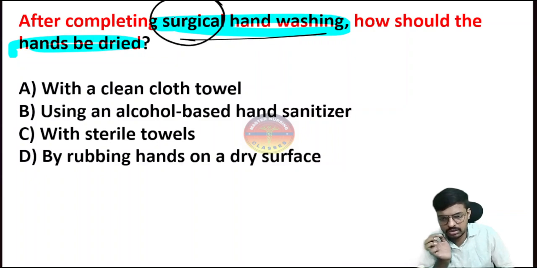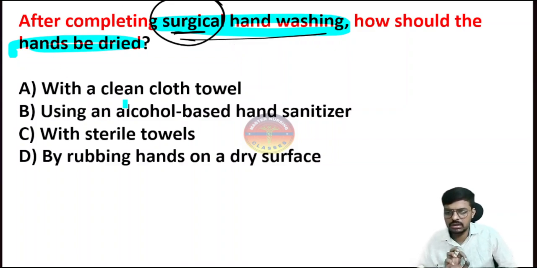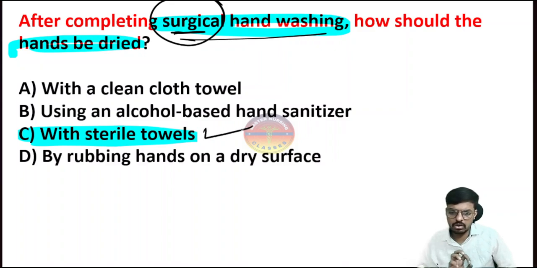You will not focus on the word surgery. So in surgical hand washing, the surgeon should dry his hand with the sterile towel. Okay, the sterile towel will be your answer here. Hope the concept is clear, and everything we have discussed on hand washing, all rapid revision points, are clear.